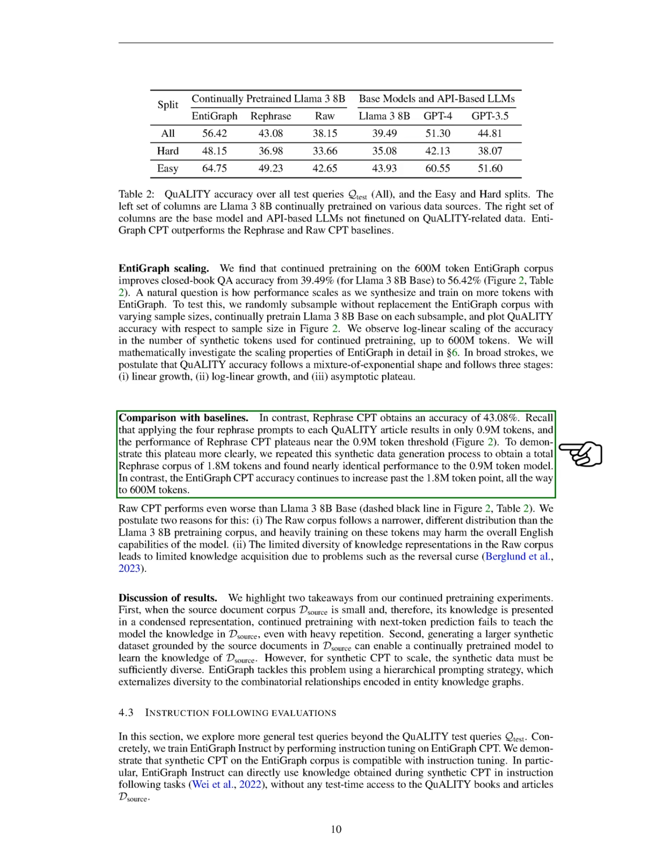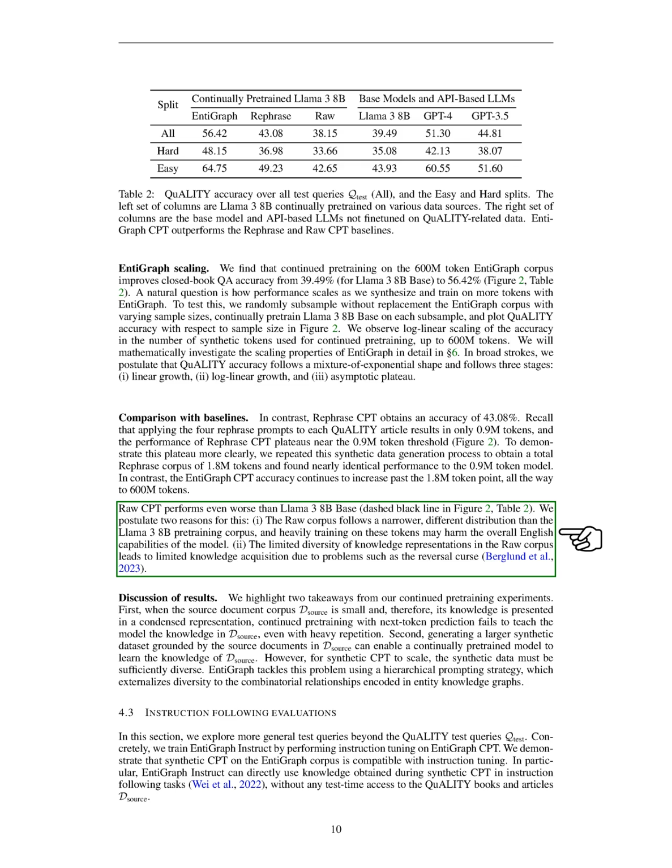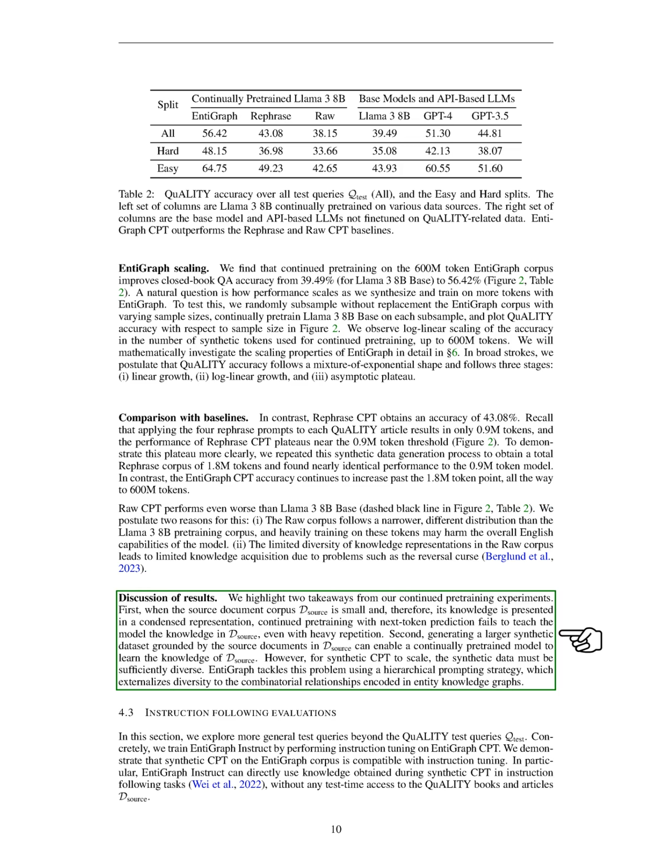The raw captain performs even worse than the Llama 3.8b base model. We suggest 2 reasons for this. First, the raw corpus has a narrower distribution than the Llama 3.8b pre-training corpus, which may negatively impact the model's overall English skills. Second, the limited diversity in the raw corpus restricts knowledge acquisition due to issues like the reversal curse. From our continued pre-training experiments, we highlight 2 key insights.